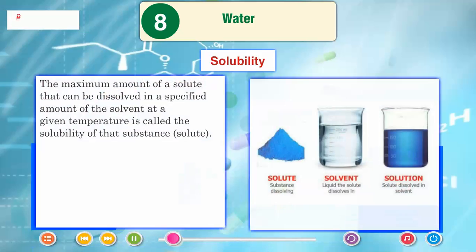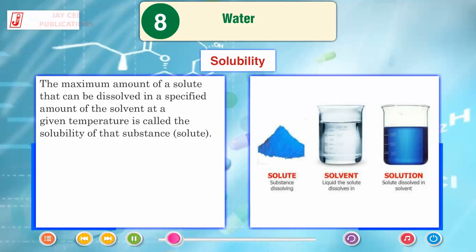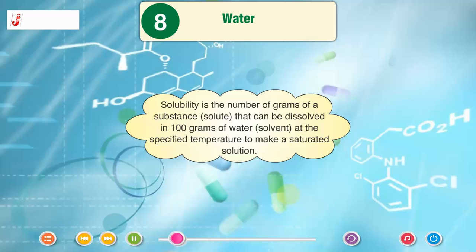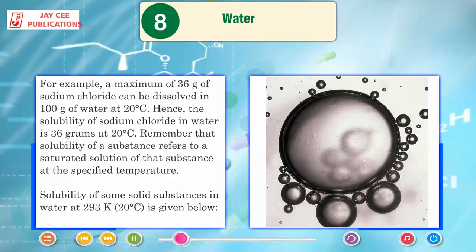Solubility. The maximum amount of a solute that can be dissolved in a specific amount of the solvent at a given temperature is called the solubility of that substance or solute. Solubility is the number of grams of a substance or solute that can be dissolved in 100 grams of water or solvent at the specified temperature to make a saturated solution. For example, a maximum of 36 grams of sodium chloride can be dissolved in 100 grams of water at 20 degrees centigrade. Hence, the solubility of sodium chloride in water is 36 grams at 20 degrees centigrade. Remember that solubility of a substance refers to a saturated solution of that substance at the specified temperature.